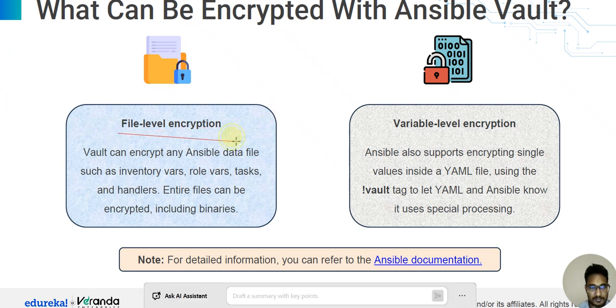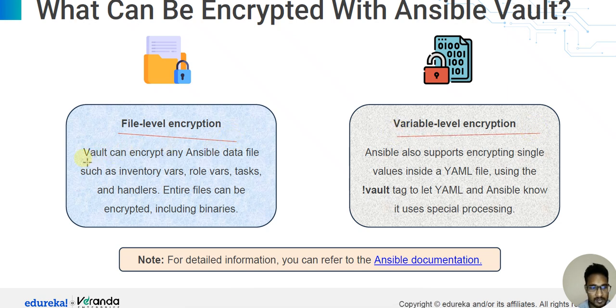This is file level encryption. This is variable level encryption. Vault can encrypt Ansible data files such as inventory, variable files, roles, variables, tasks, and handlers. An entire file can be encrypted into binary format. This is the binary format of file level encryption.